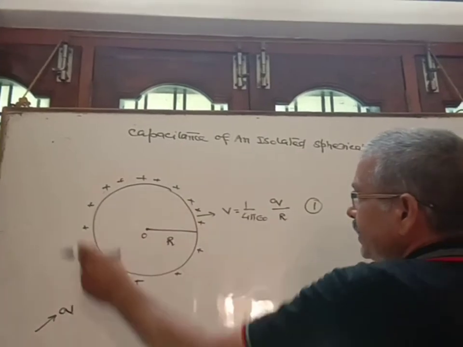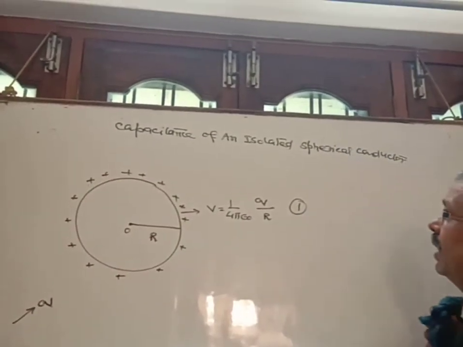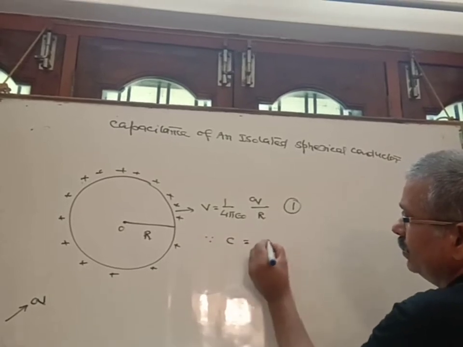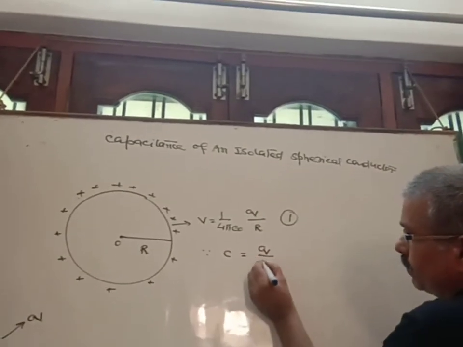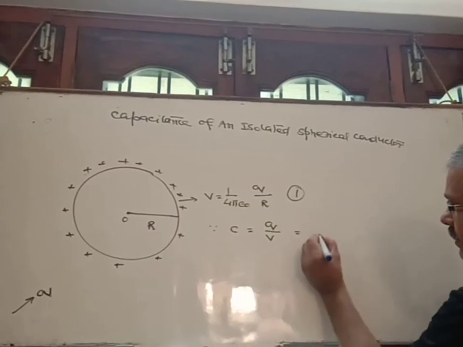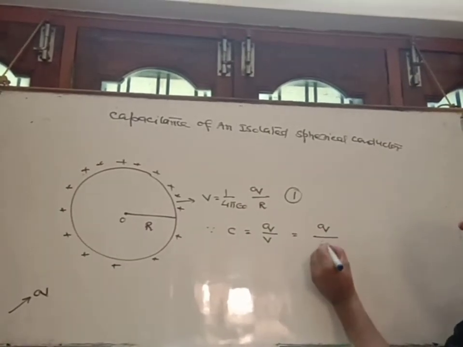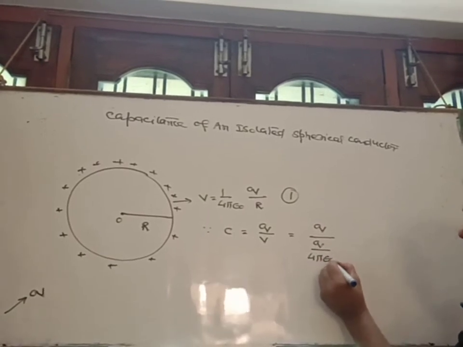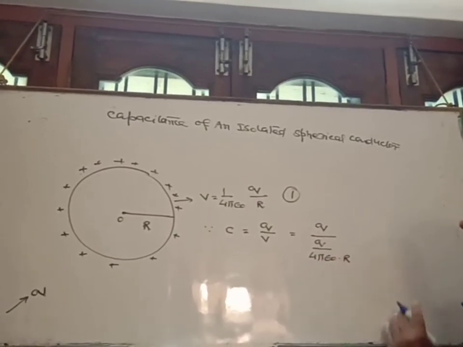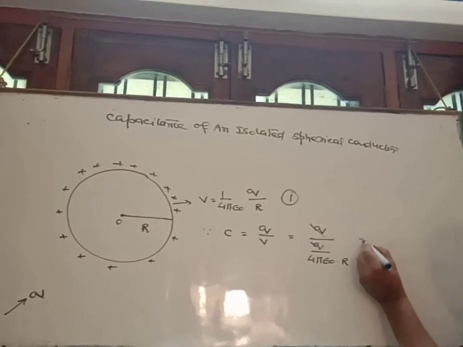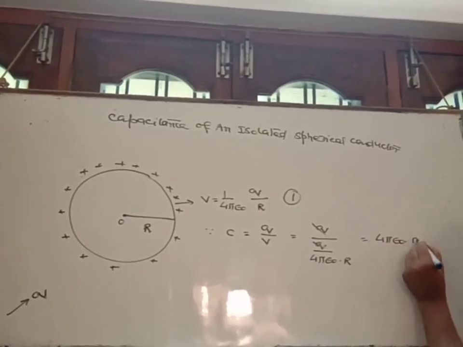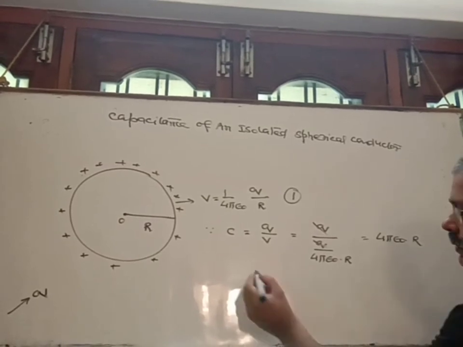So what is the capacitance of this isolated spherical conductor? Since C is equal to q upon V, that is q upon 4 pi epsilon 0 r. It becomes 4 pi epsilon 0 capital R.